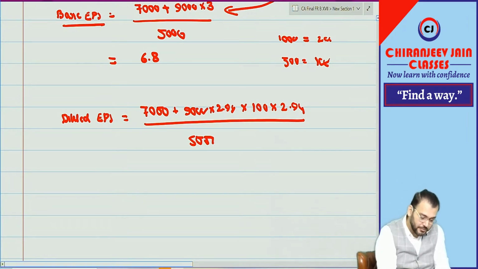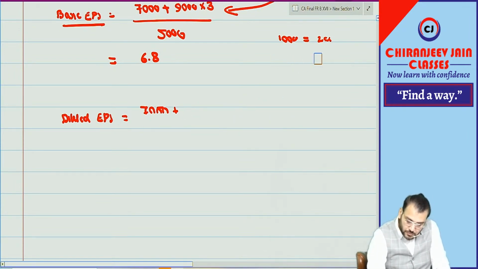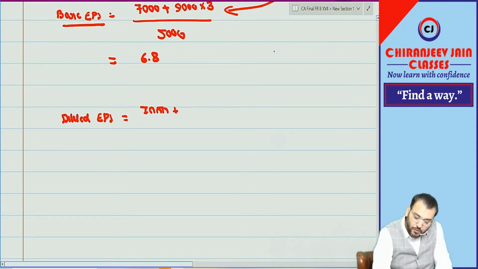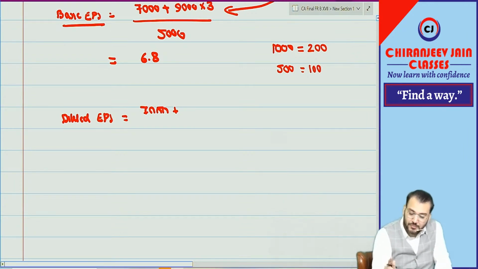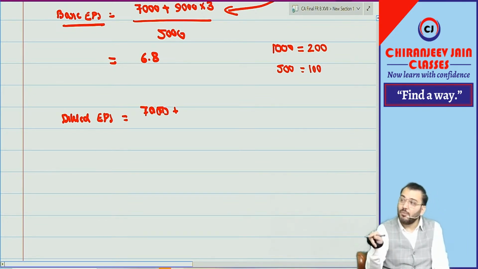Let me change the pen. Have you understood what I have said? For 1,000 it is 200, so for 500 it is 100 potential equity shares. Now I hope you have understood. Now this 7,000 will be increased by the diluted earning of the subsidiary company.